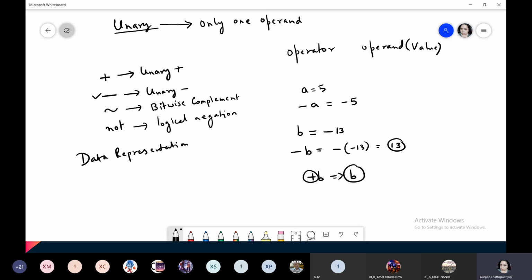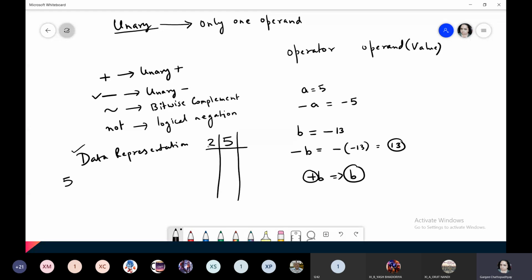Now, bitwise complement operator is used for working on bits, that is binary digits. So if I have a number 5, I can convert this number 5 in the form of binary digits. Don't get confused, because I'm not going to tell you the method right now. When we study the data representation chapter, all this will be taught to you.